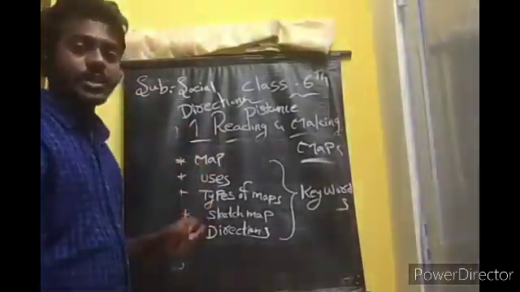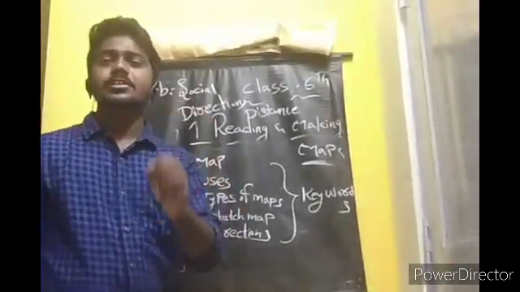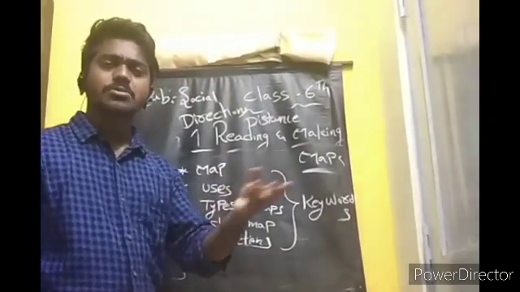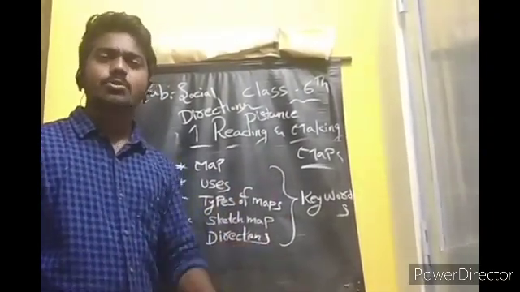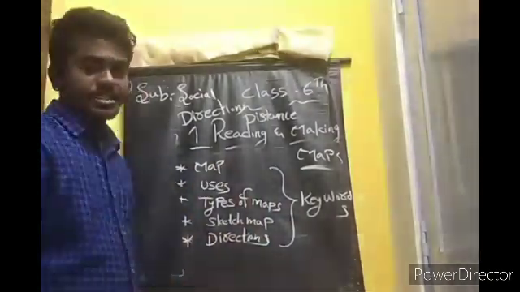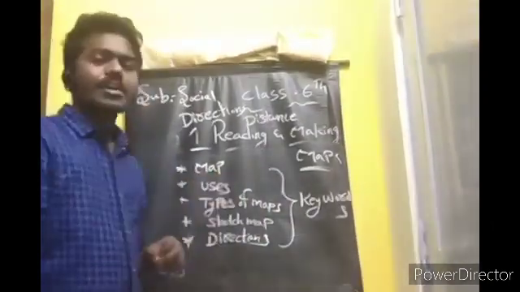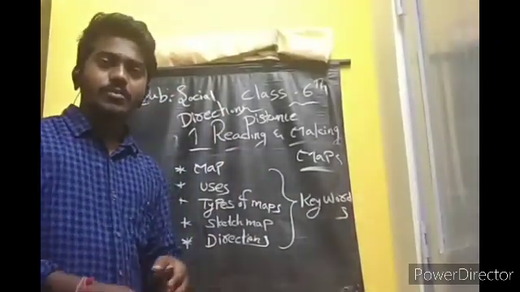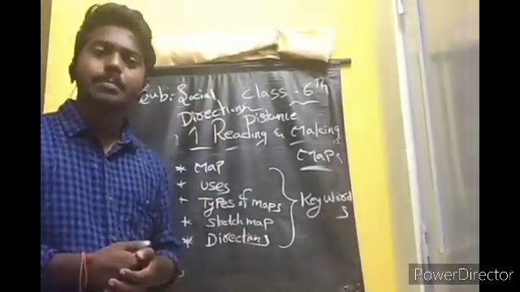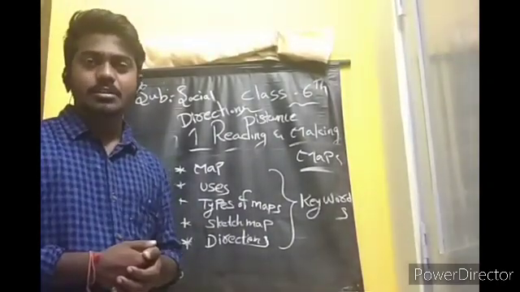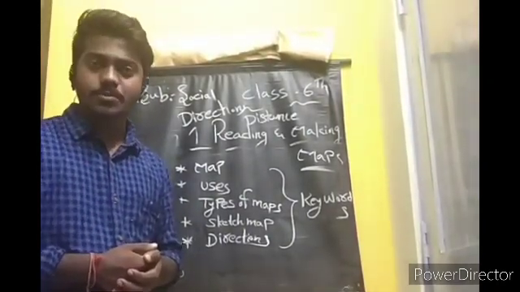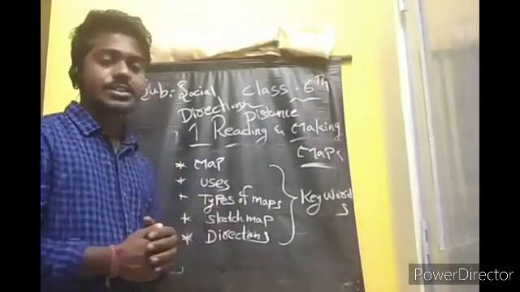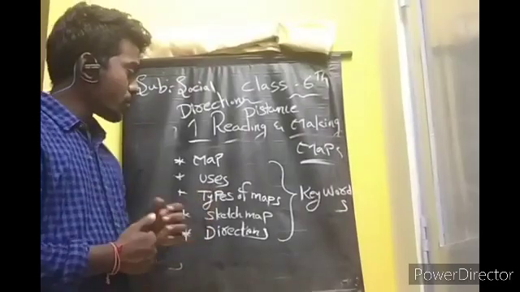Okay, what I told today about the map. A map is nothing but a model of the earth. We have the plains, plateaus, hills, mountains, rivers, oceans, coastal regions. We can find them in the maps. And what is the use of the maps? By using maps, we can find out how much rainfall is there in a particular region, what type of crop they will grow, how much rainfall it gets. I am giving the examples also.